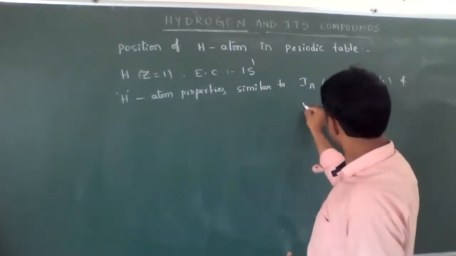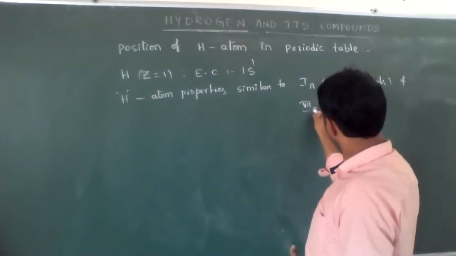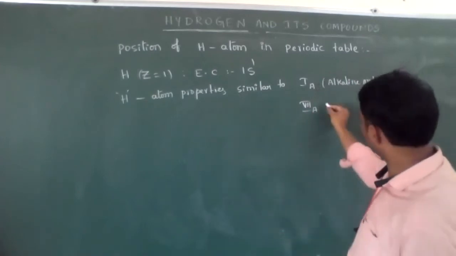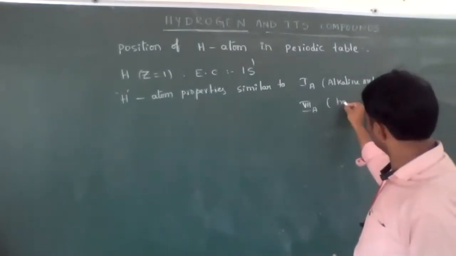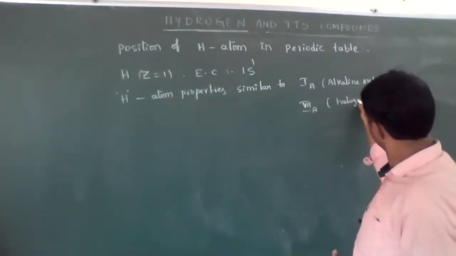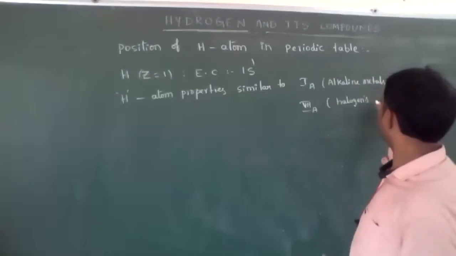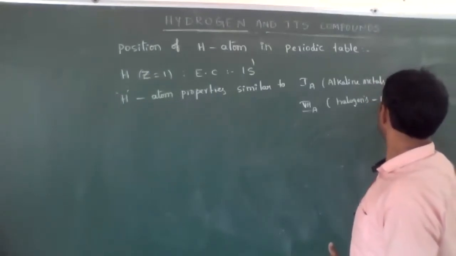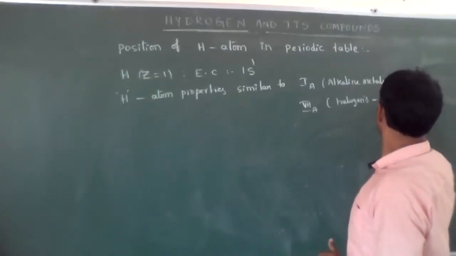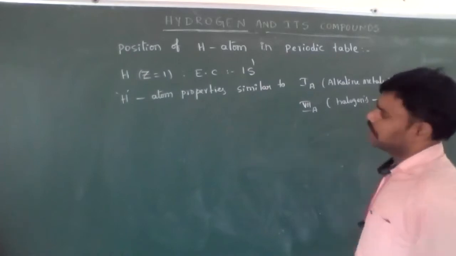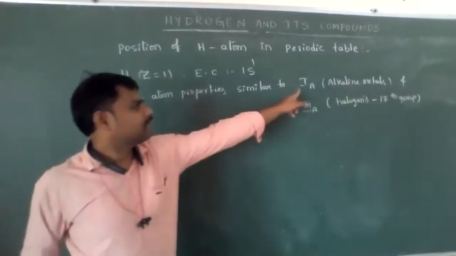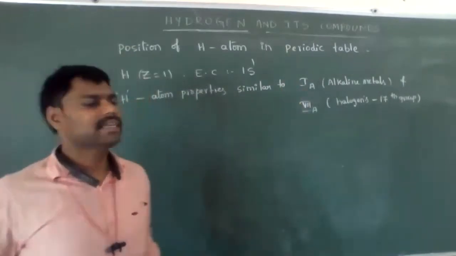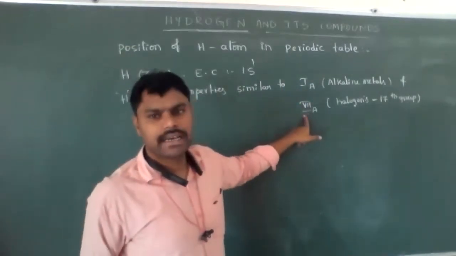And seventh A group means halogens. Halogens are nothing but 17th group. So the hydrogen atom chemical properties are sometimes similar to alkaline metals or sometimes similar to